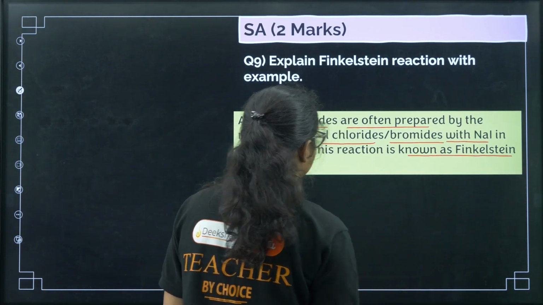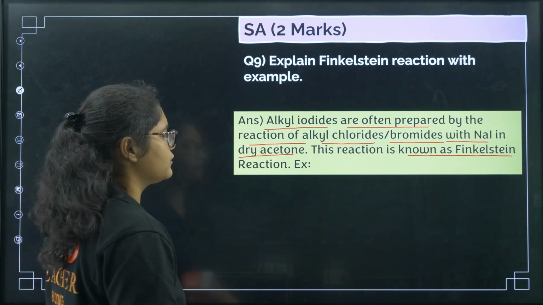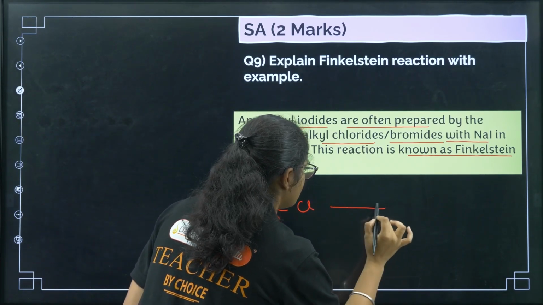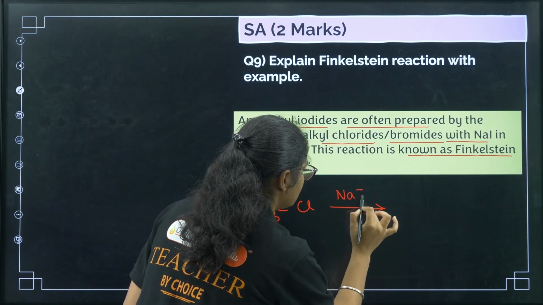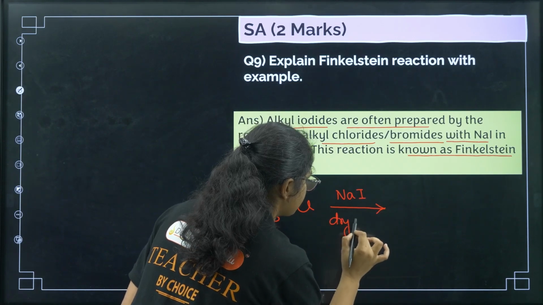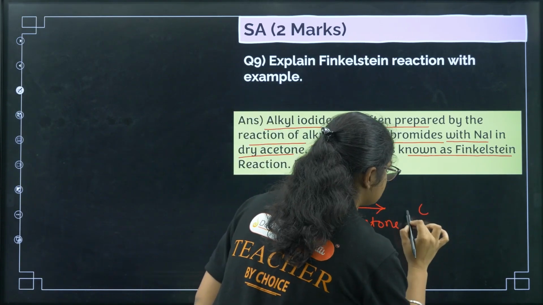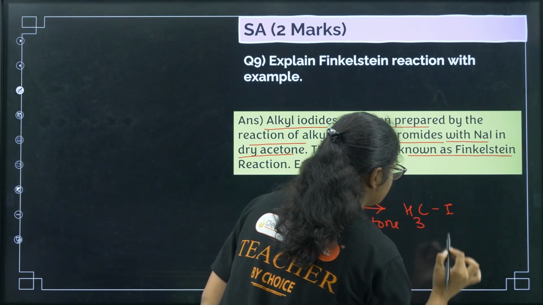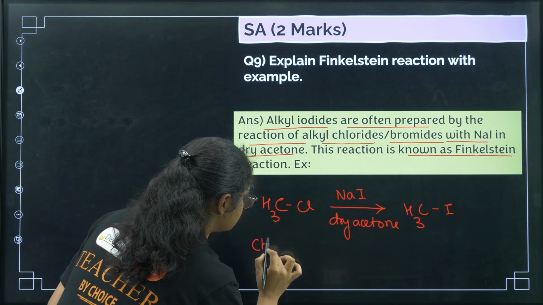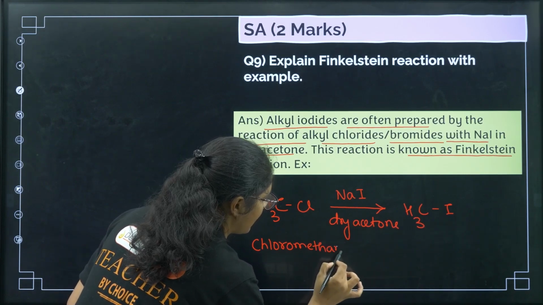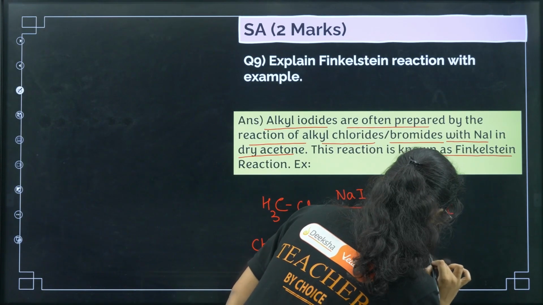Now we need to give an example, so I will give like this: CH3Cl, presence of NaI, dry acetone. You can write plus NaI also, that is also fine, and that will give you CH3I. Here I should mention that this is chloromethane, and this is iodomethane.